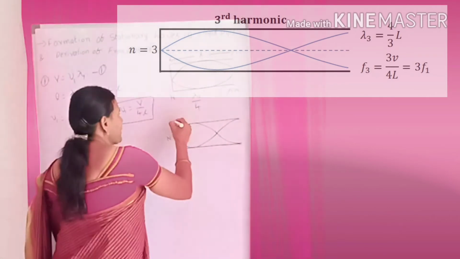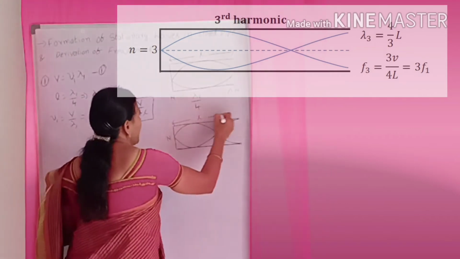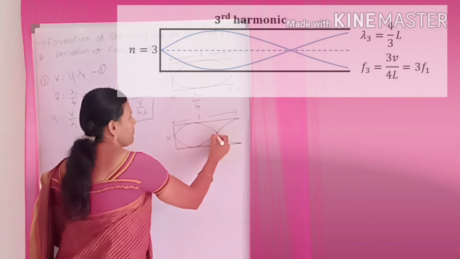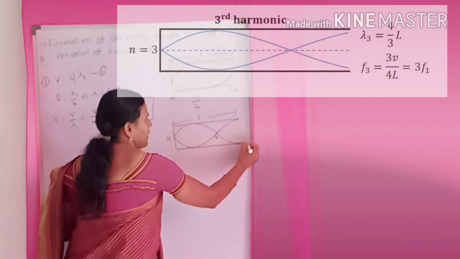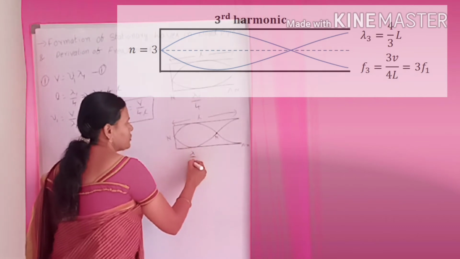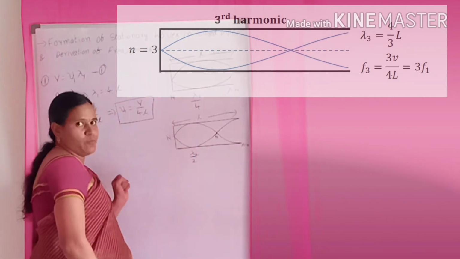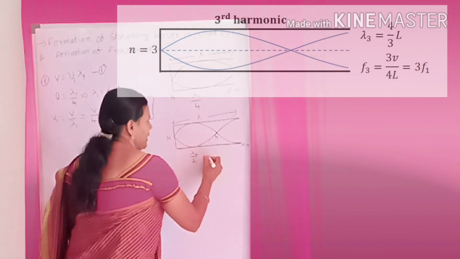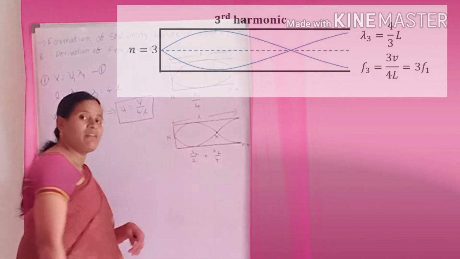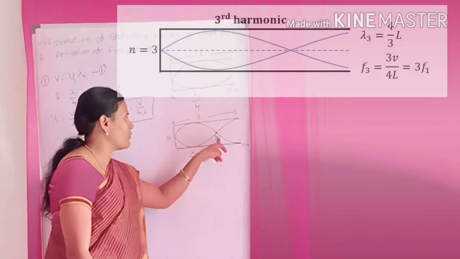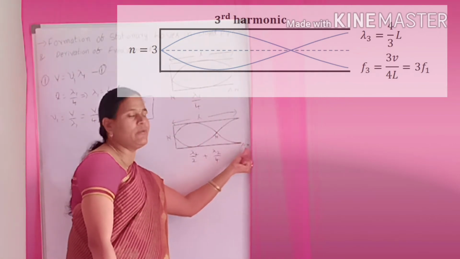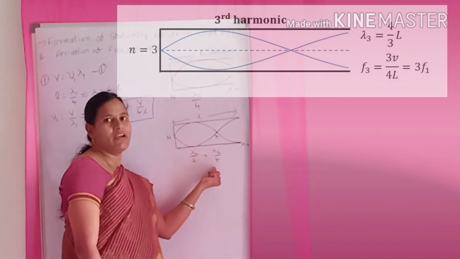The length of the pipe is L. Here is one node, and here is the antinode. Two nodes' distance is lambda by 2, so this is lambda 2, the second harmonic, and here lambda 2 by 4. This is the node and this is the antinode, and the distance between the node and antinode is lambda 2 by 4.